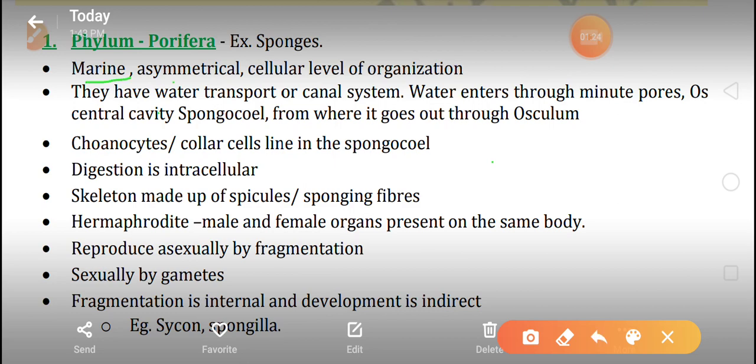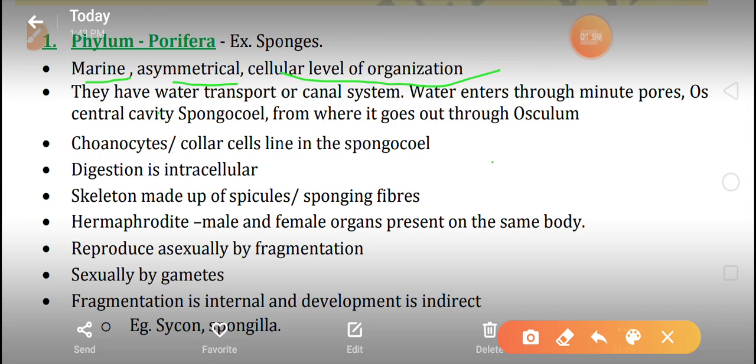They are asymmetrical. Asymmetrical means the body of the organism cannot be divided into two equal parts. So these organisms are known as asymmetrical. They have a cellular level of organization, which means a single cell performs all the tasks. So they have a cellular level of organization.